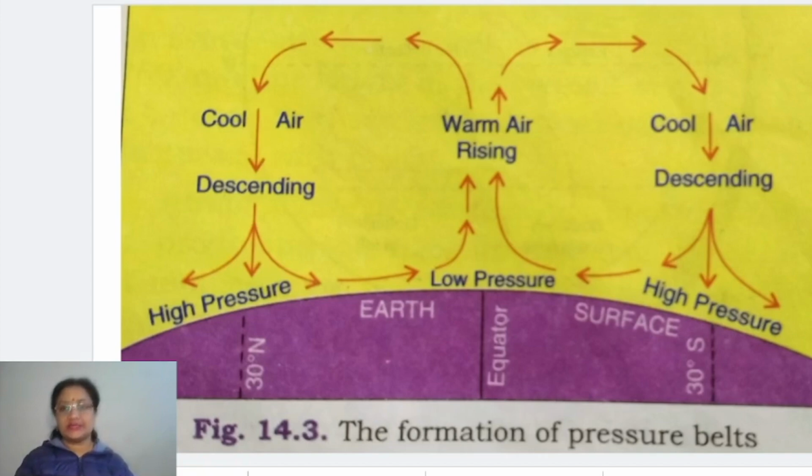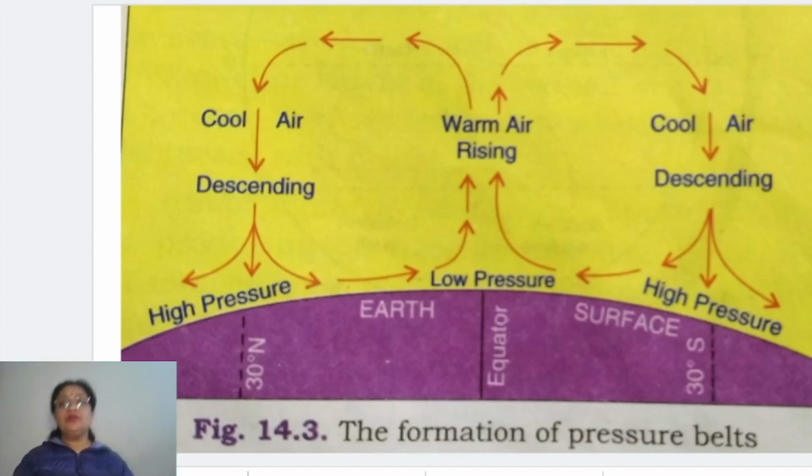I can tell you one example. Suppose we are talking of the equatorial low pressure belt. You will find it almost from 0 degrees to 5 to 10 degrees, basically till 5 degrees north and south. That is a zone which is formed. What happens in this zone is that because of extreme high temperature, extremely low pressure develops. This extreme low pressure zone is called a pressure belt. Similar such belts are formed on the earth as a whole.